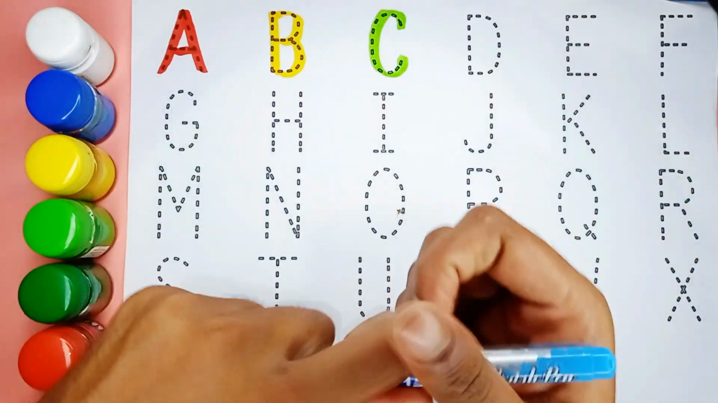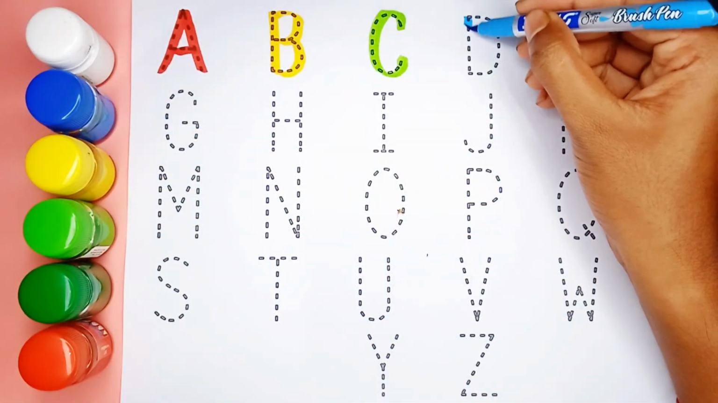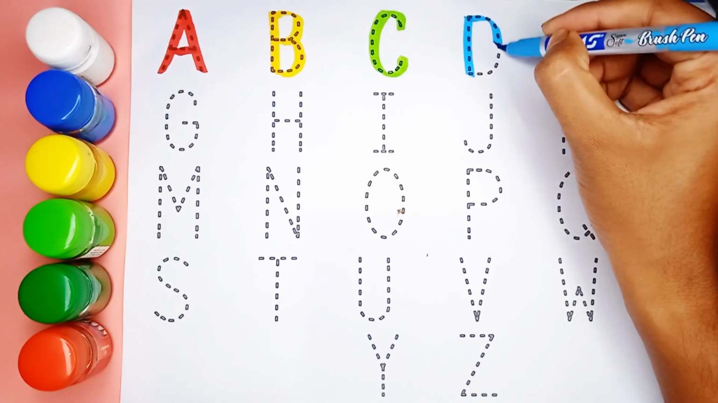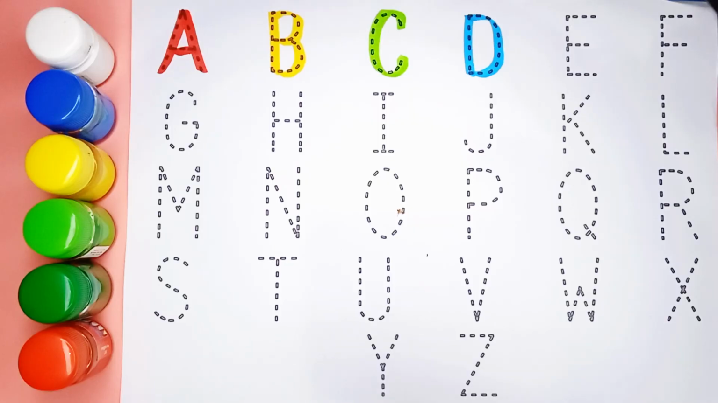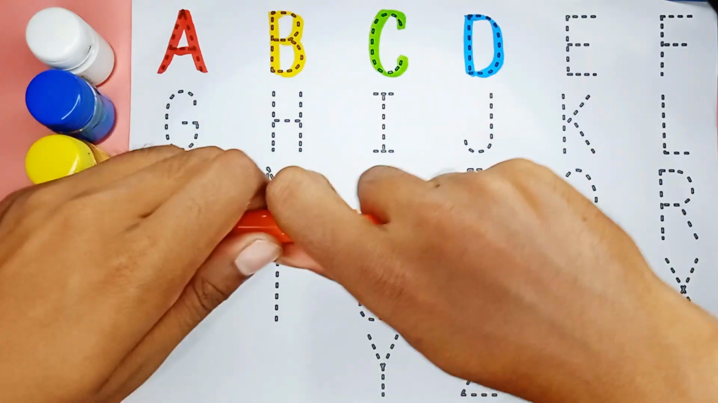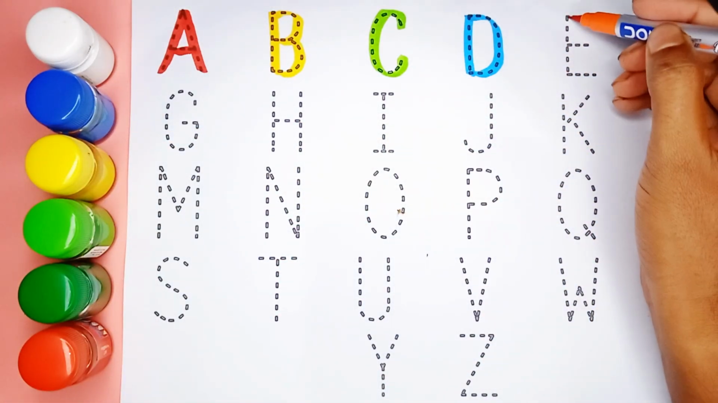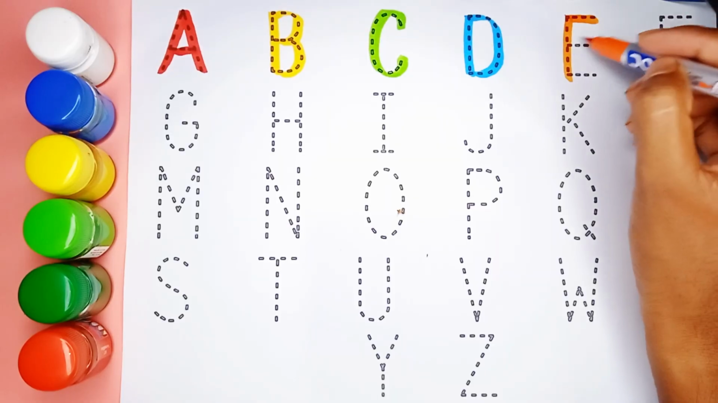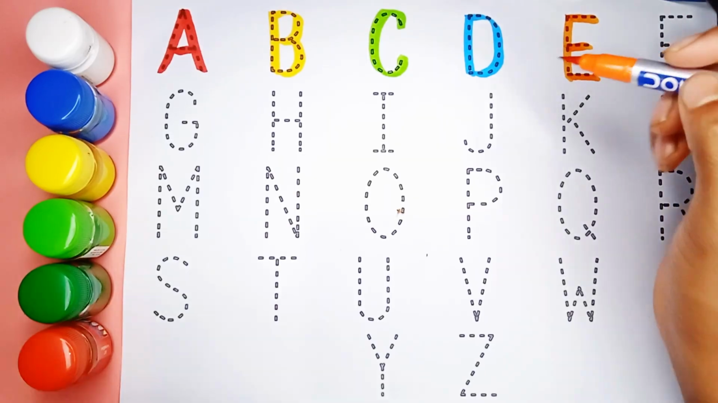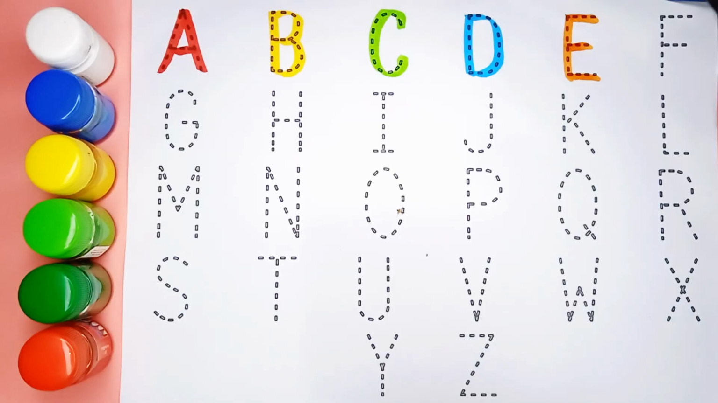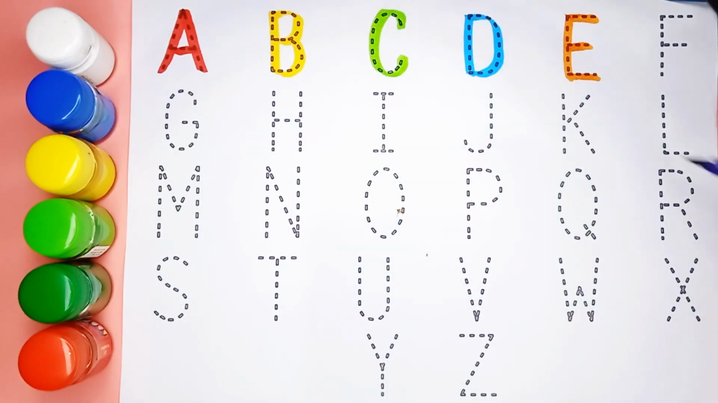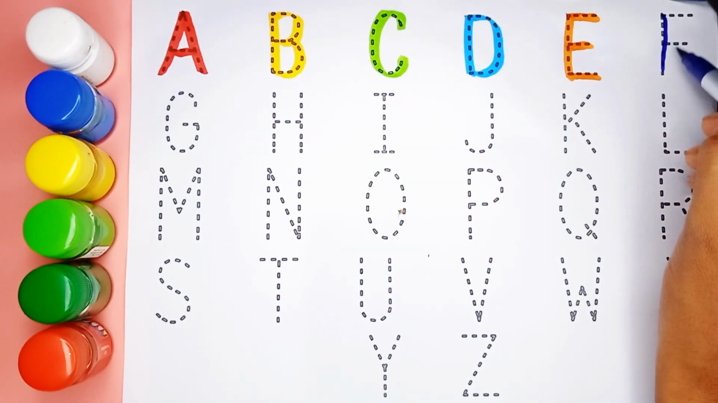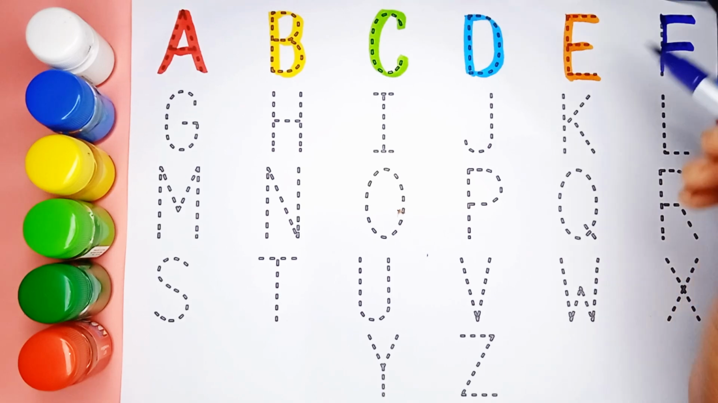Blue color. D. D is for dog. Orange color. E. E is for elephant. Blue color. F. F is for fish.